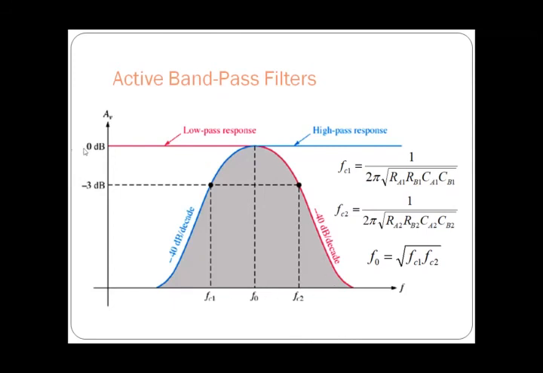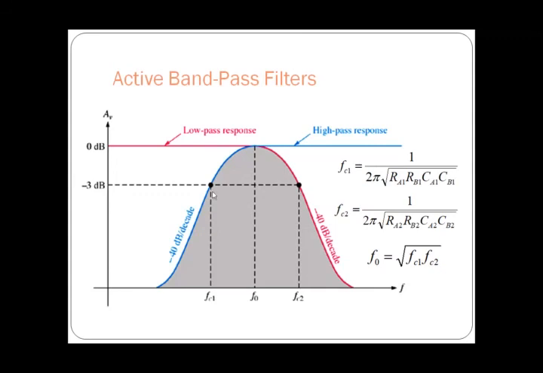If we draw a response curve for this low pass filter, this pink line describes the response of the low pass filter. Here you can see if we combine these two, this will be the shaded portion. The shaded portion which we have obtained is nothing but the response of the band pass filter. Here both the filters are second order, so the attenuation rate will be minus 40 dB per decade. Here you can observe the low pass filter response is minus 40 dB per decade, and the high pass filter is also having minus 40 dB per decade.